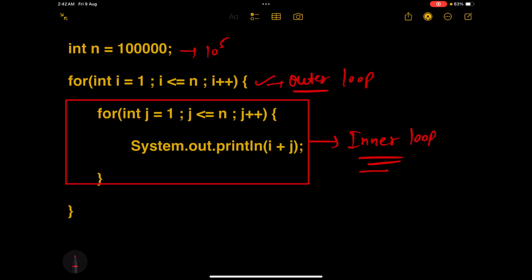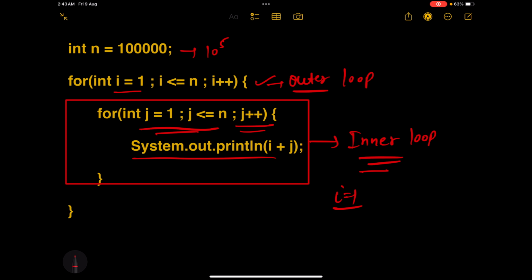So the outer loop is starting with i equals 1. Now see, when i is 1, this inner loop is going to run. And how many times do you see this loop is running? See, if you have seen the previous examples carefully, we have already calculated the time complexity for this inner loop. This is running n times. We are incrementing j by 1 each time, right? And we are just doing an addition of i and j.